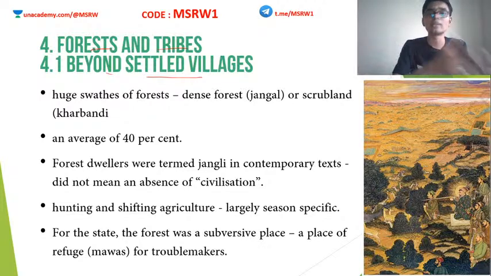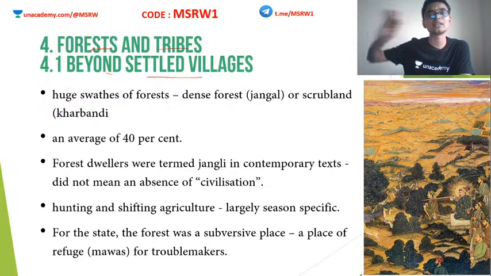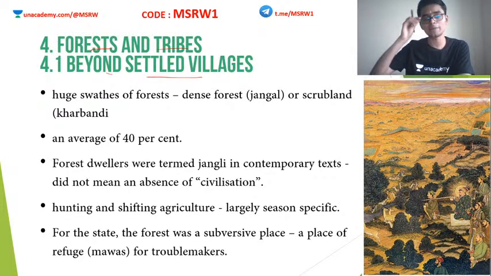I told you at the beginning, because of the agricultural expansion, more and more forest land was brought into agriculture. Okay, so this actually affected the life of forest dwellers. The tribal people who lived in the forest were severely affected by the expansion of agriculture.